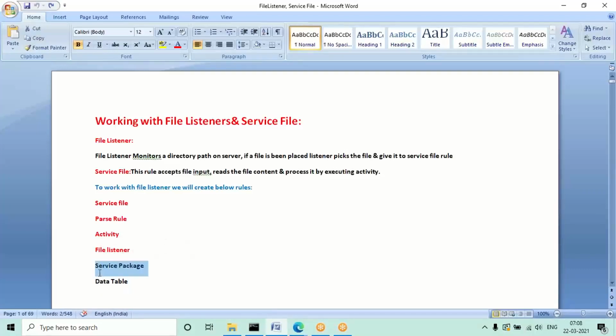So I'm using the service package and existing table. The new steps we are going to define here are service file, parse rule, activity, and file listener. These four are the new things. Okay. So before that, in real time, how do we create these file formats?